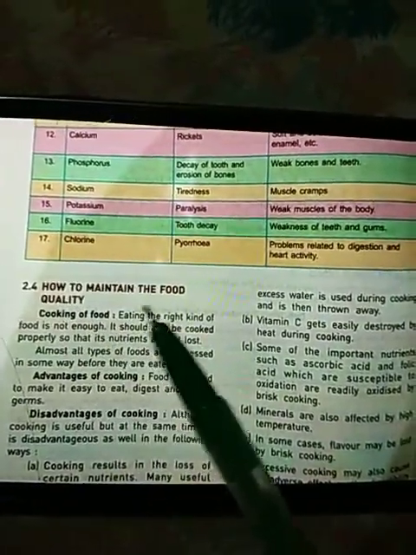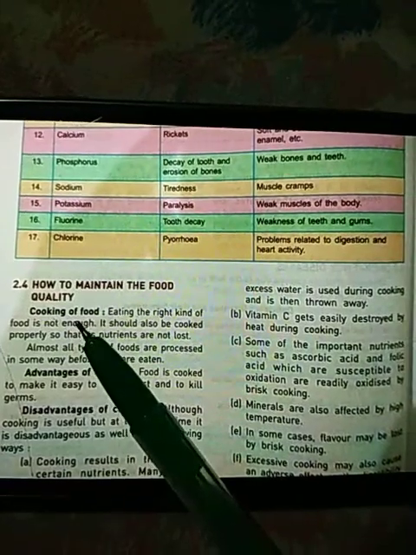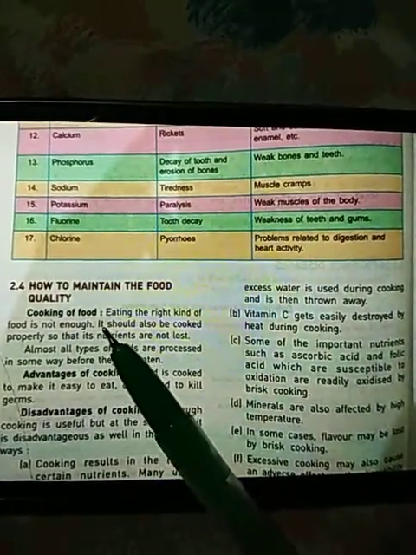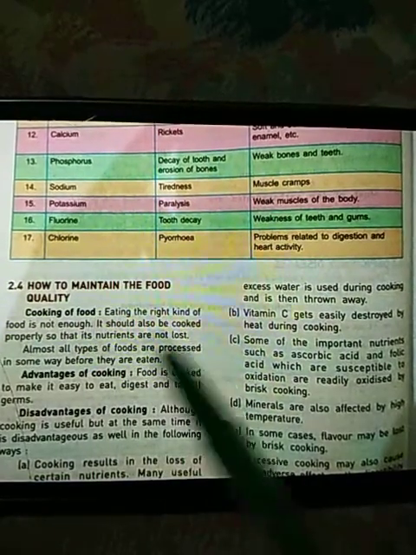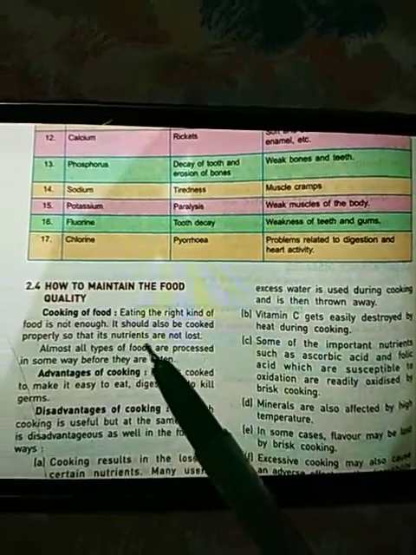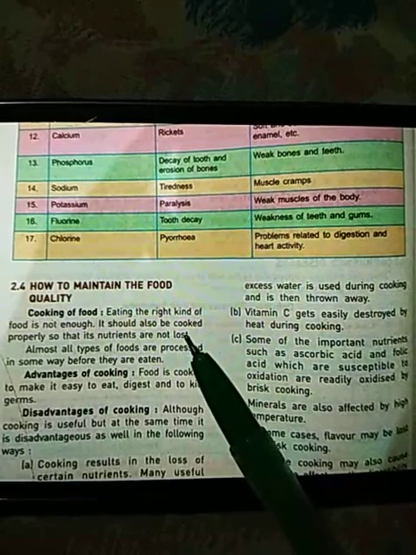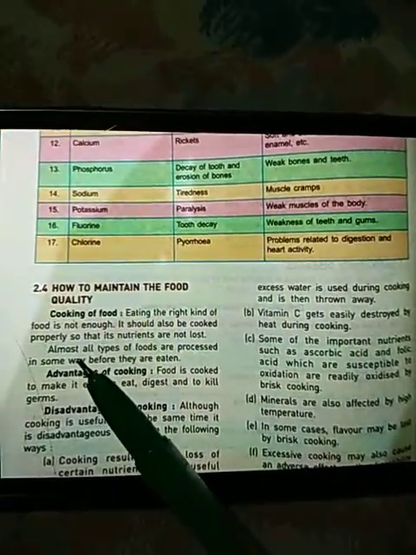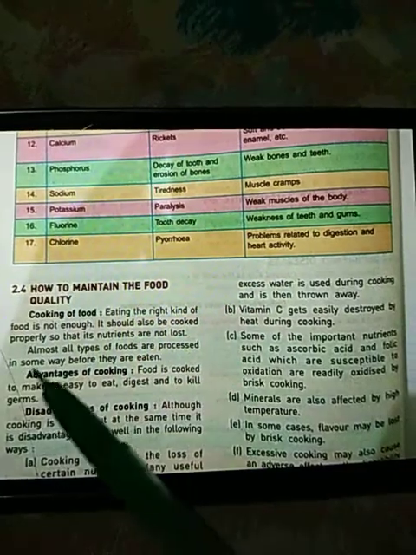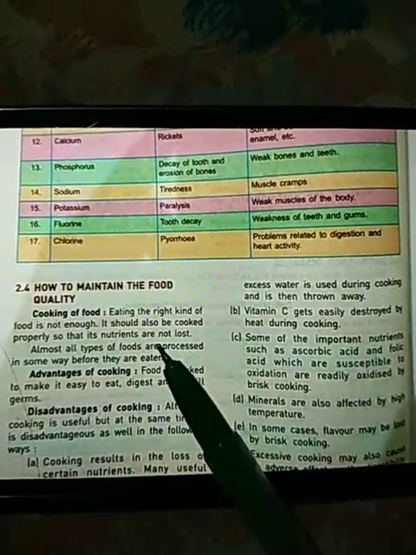Next topic is how to maintain the food quality. Cooking of food. Eating the right kind of food is not enough. It should also be cooked properly so that the nutrients are not lost. As you know, children, while cooking, many of the nutrients get lost. So almost all types of food are processed in some way before they are eaten.